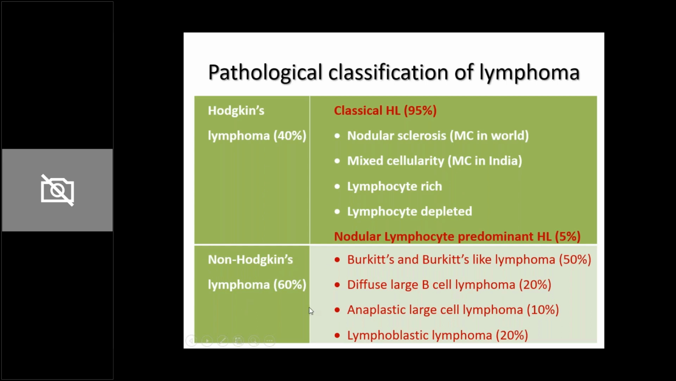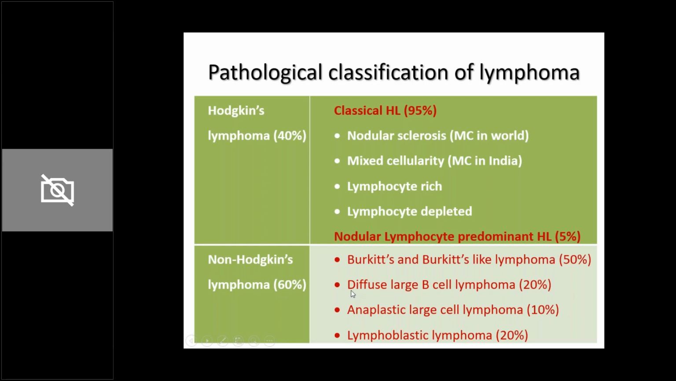Then you have non-Hodgkin's lymphoma. Within non-Hodgkin's lymphoma, there are 4 important subtypes which are categorized. There are many more, but the most important ones I've told you. Burkitt's and Burkitt's-like lymphoma is one of the most aggressive ones. In non-endemic areas, it usually presents with an abdominal mass. In endemic areas like Africa, it mostly presents as a jaw mass. 50% of the children with non-Hodgkin's have Burkitt's.